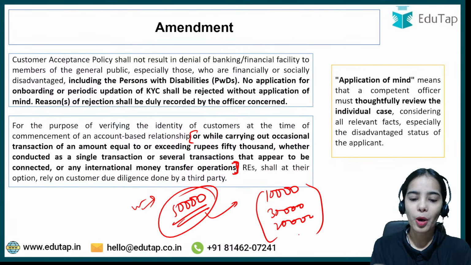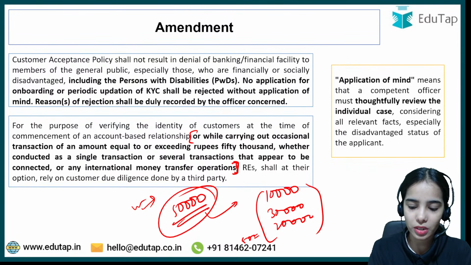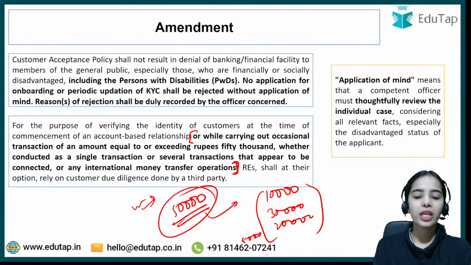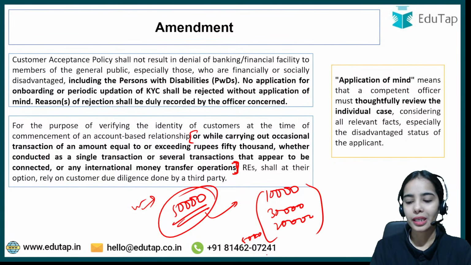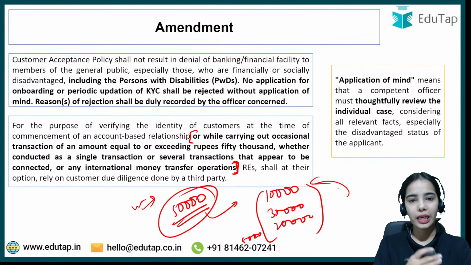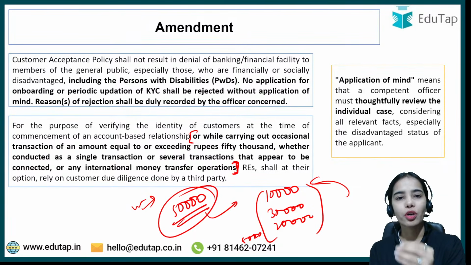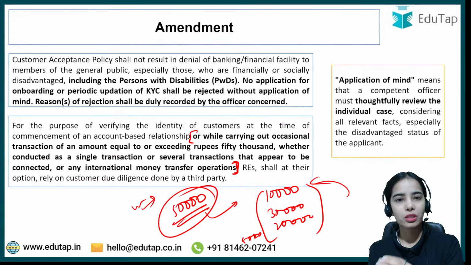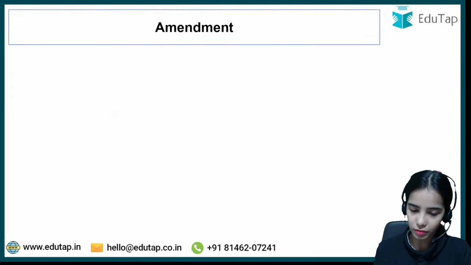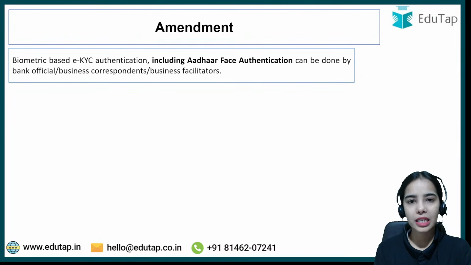Once the amount becomes equal to or exceeds 50,000 cumulatively, the bank has to take steps to do the KYC themselves, or they can take the KYC details from a third party, from the registry and such.